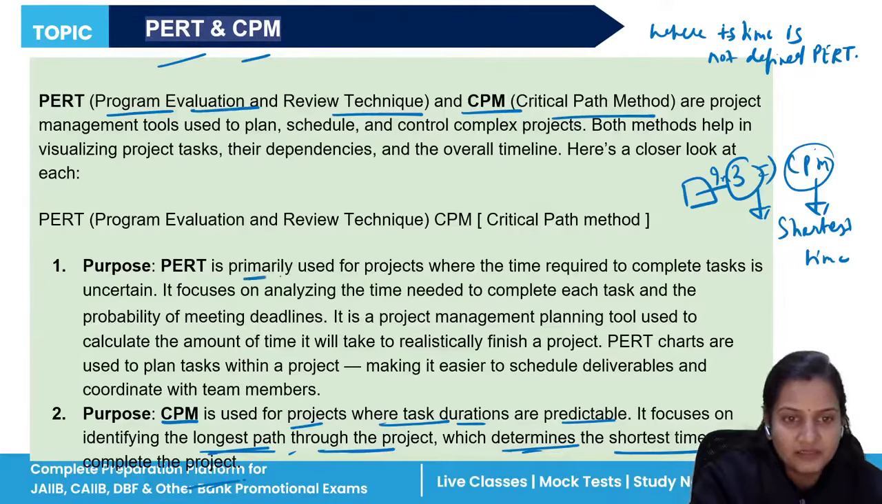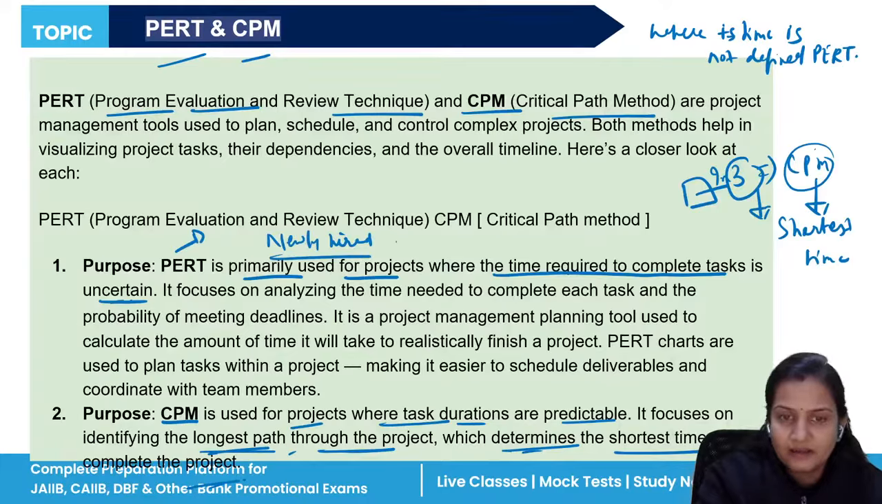And PERT is primarily used for projects where the time required to complete the task is uncertain. It is used for projects where you are unaware of how much time it will take to complete. Suppose you are newly hired in the organization, and I tell you that you have to teach this particular unit to your students. Let's take an example for 10th boards, you have to teach SST. You are newly hired, so you are unaware of the syllabus, and you don't know how much time it will take to complete.